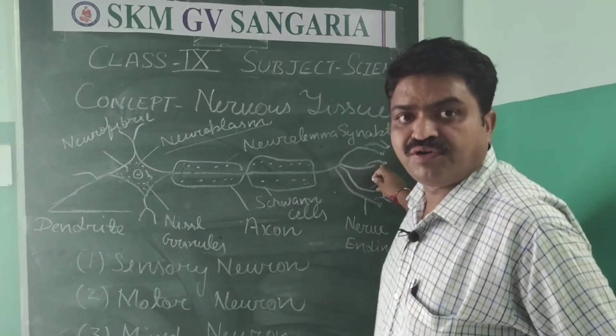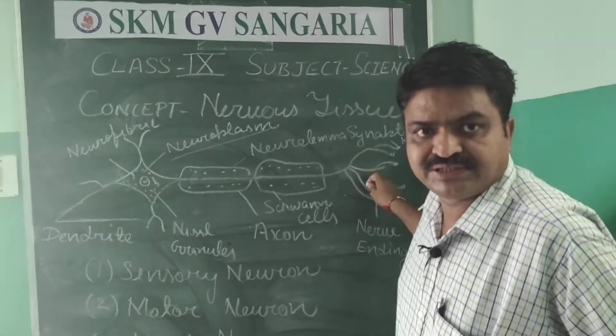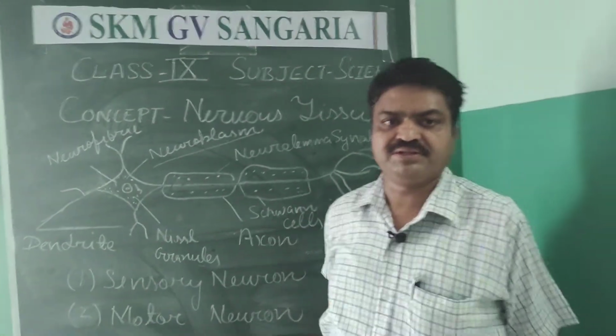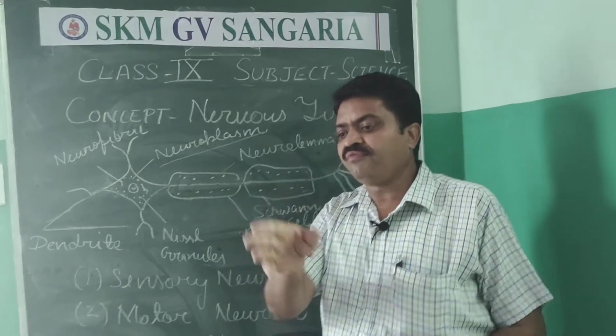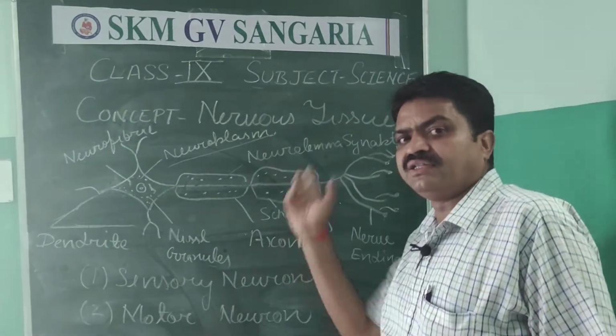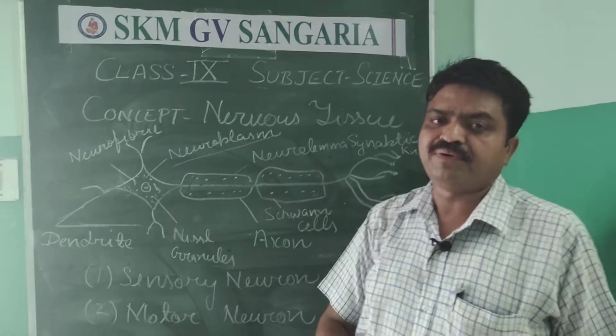These are the knobs from where the electrical impulses are changed into chemical impulses, and they move from one nerve cell to another nerve cell with the help of one particular process.